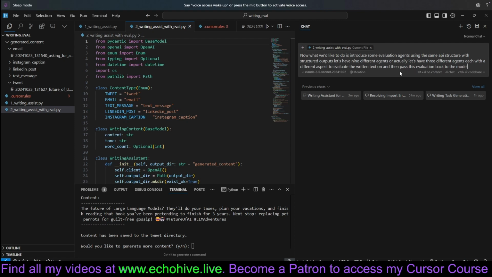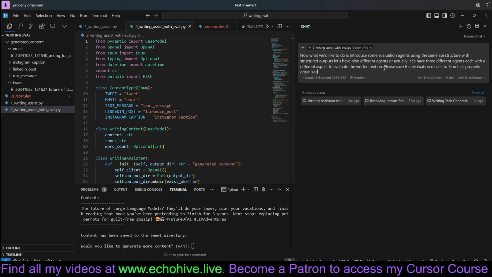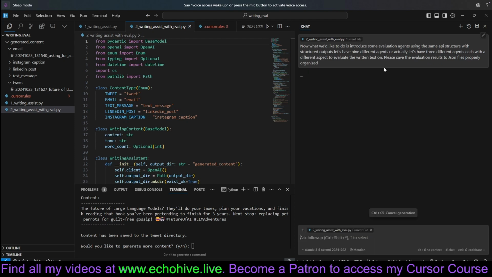Actually, you know what? Let's just leave it as here, expect to evaluate the text on. Okay, let's not say that we're going to pass the evaluation. Maybe we'll do that iteratively. But we should say, please save the evaluation results to JSON files, properly organized. All right, let's do this now.